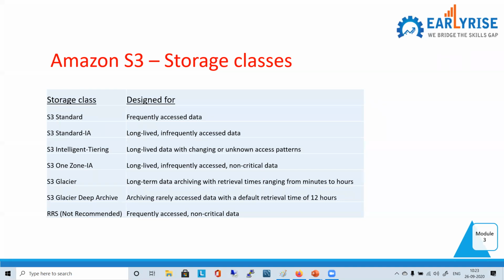Will you go for S3? You'll install your operating system in S3. The very first thing is you cannot mount it. You cannot mount it. You cannot use it.